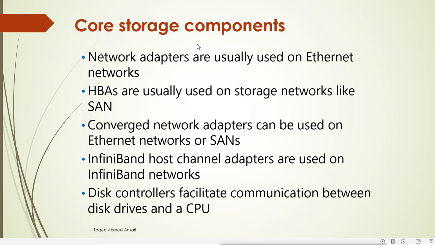Now core storage components. First, network adapters. Network adapters are usually used on Ethernet networks. Then HBAs are usually used on storage networks like SAN. If you are using a normal adapter, it will work for iSCSI. But if you are using Fibre Channel, then you need HBAs, that means host bus adapters. You need host bus adapters for SAN.